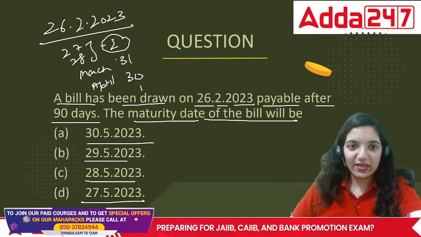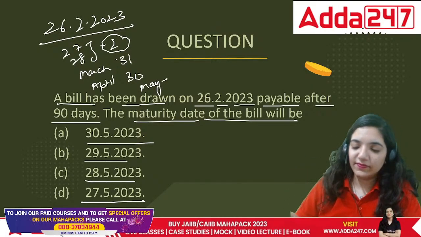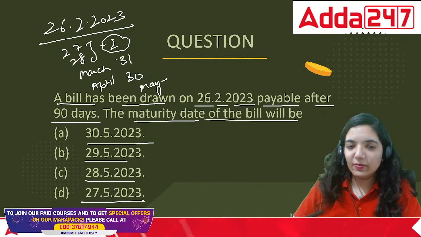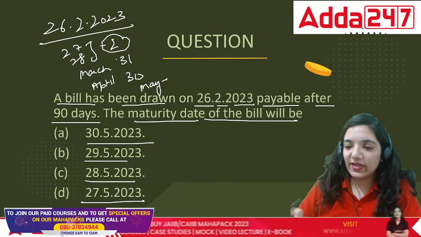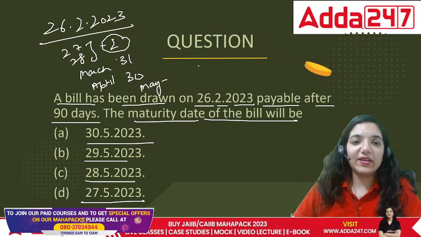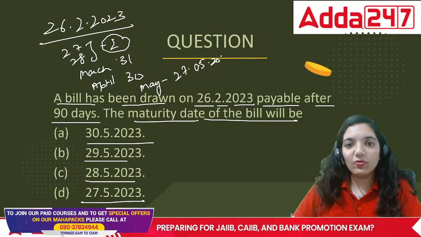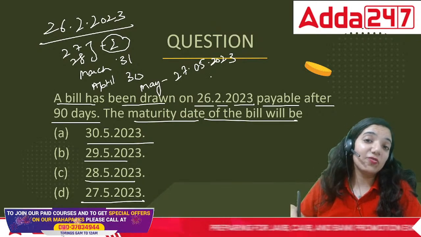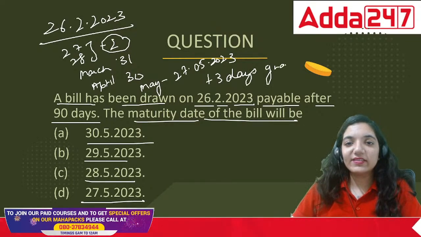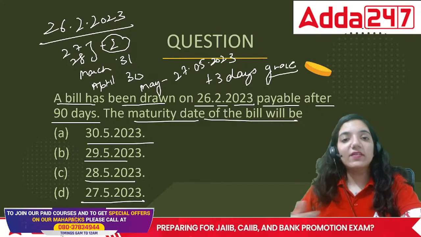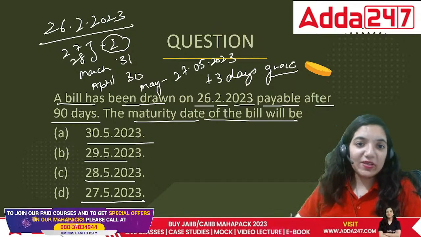That means somewhere in May we are supposed to pay it off. That will give us 30 days plus 31 days plus 2 days. We've got 63 out of 90. Technically on 27th of May our 90 days are over. After our 90 days are over, we will also have to give 3 days grace, isn't it? That is called the grace period, the time period that you give to the other person in order to recover the money. So that would be considered under what?